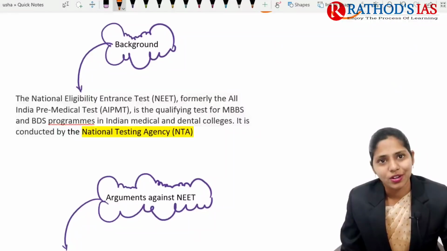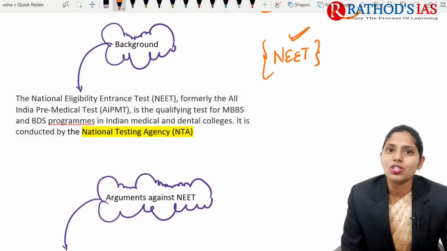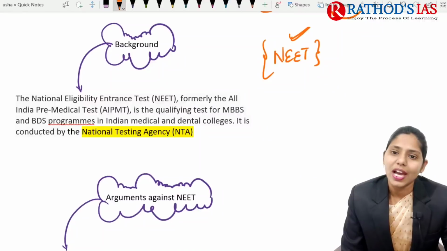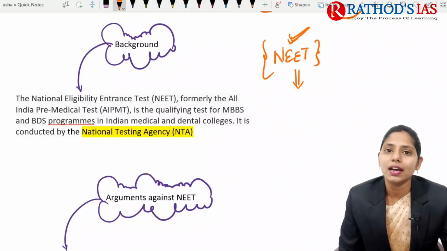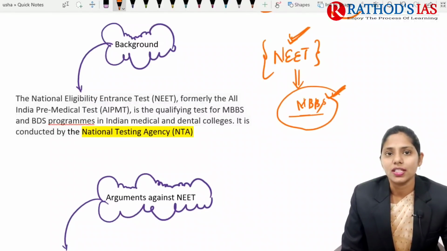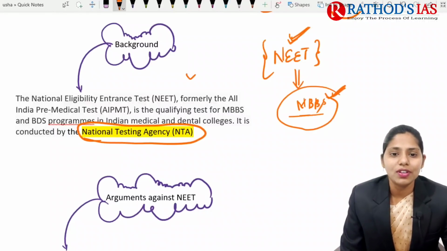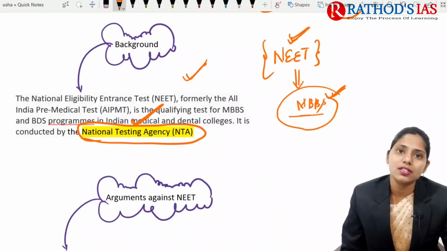If we talk about the background, what is the background? Here you need to know what this NEET examination is. For example, many students who come from an arts background and non-science background might not know about NEET. Actually, NEET is the National Eligibility cum Entrance Test. It is mainly the All India pre-medical test, and it is one of the qualifying tests for MBBS and BDS programs in Indian medical and dental colleges. This examination is conducted by the National Testing Agency. Just as our civil service examination is conducted by UPSC, NEET is conducted by the National Testing Agency.